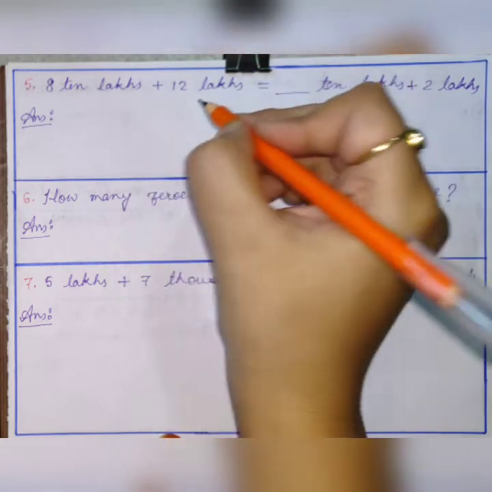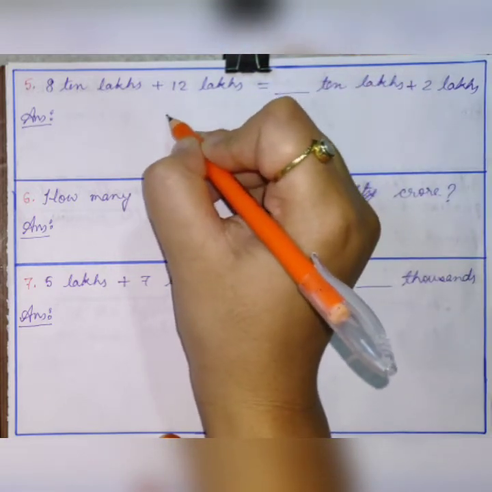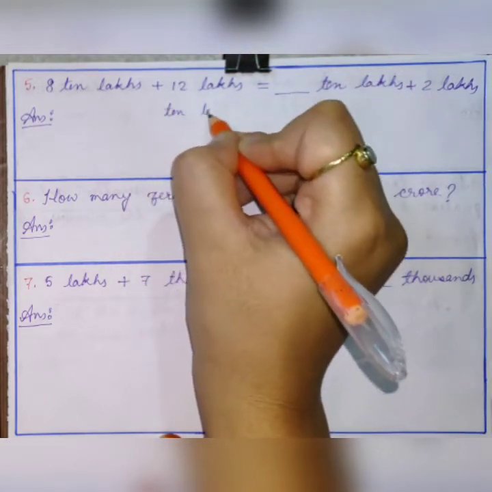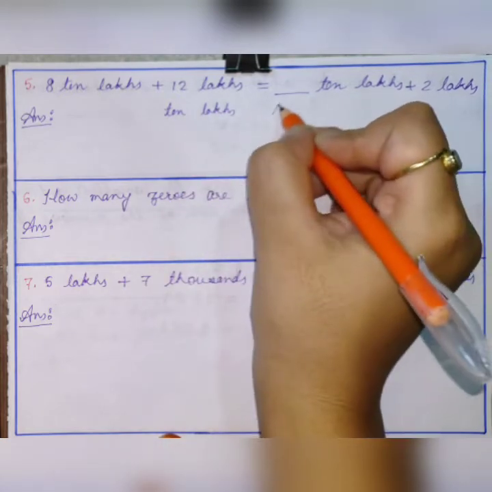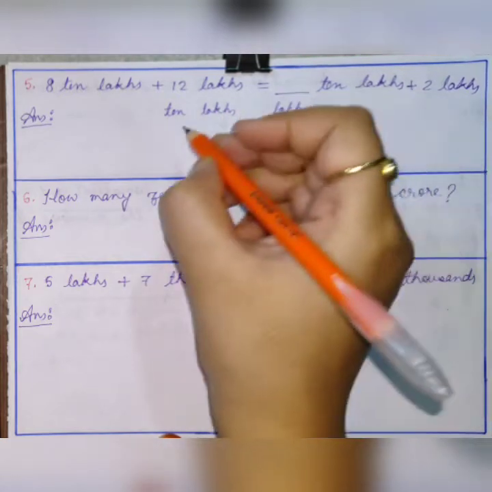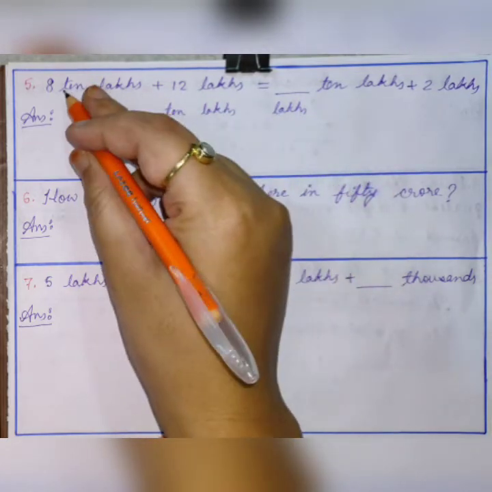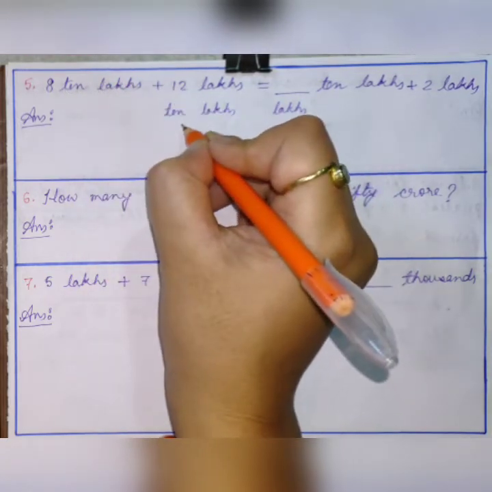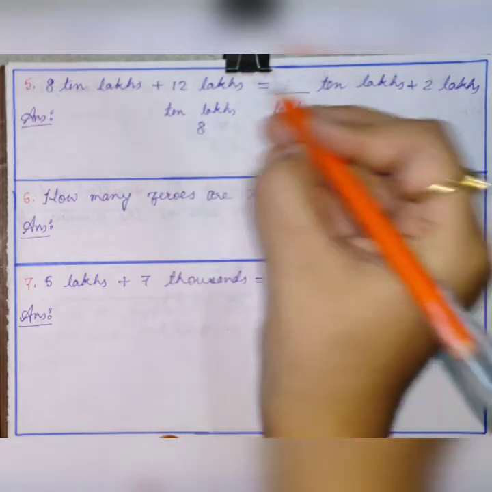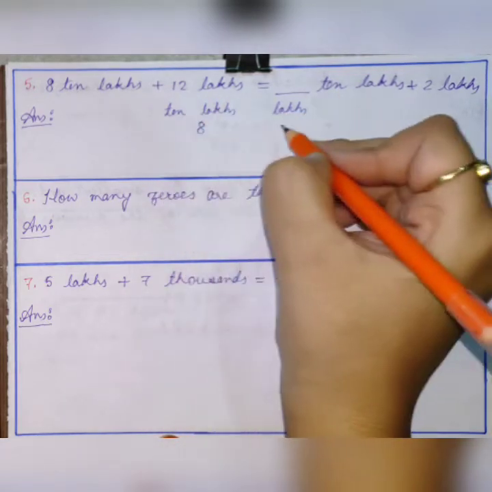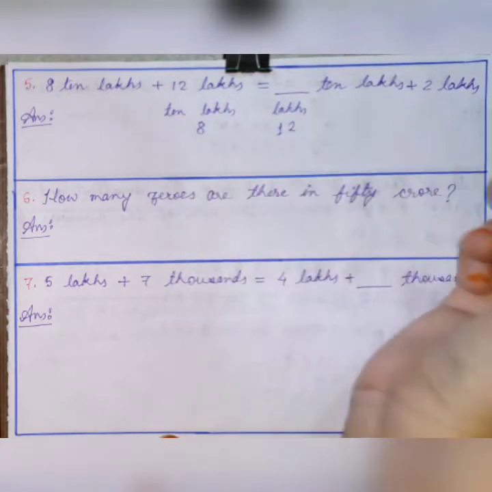First, write here what you are given. Here you are given 10 lakhs. In place of 10 lakhs you are given 8, right? And in place of lakhs you are given 12.